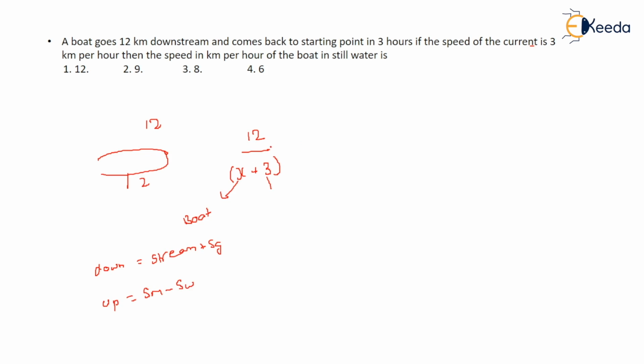So 12 km in this much speed, and distance upon speed is time. Similarly for upstream, x minus 3, speed of man minus speed of water, is the formula of upstream. The total time is 3 hours.